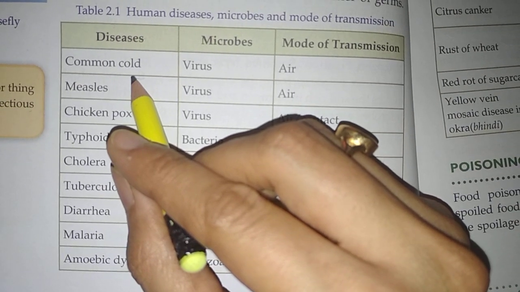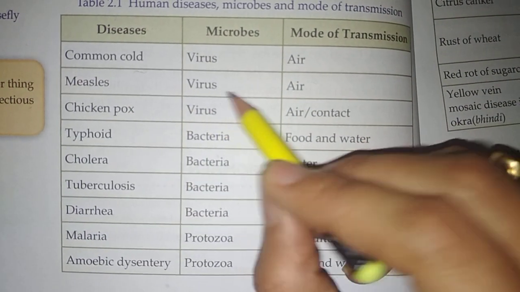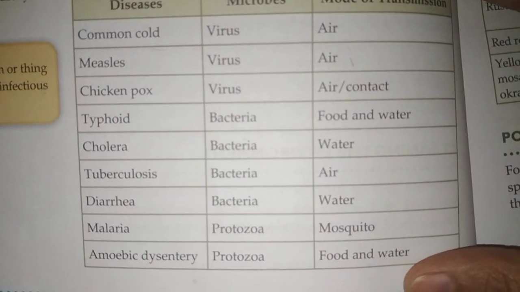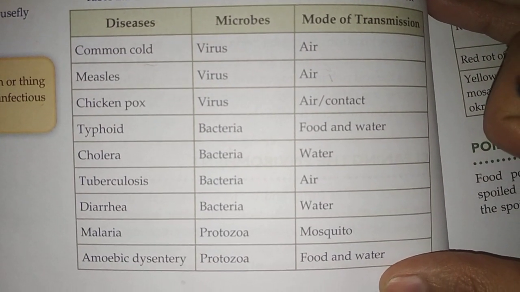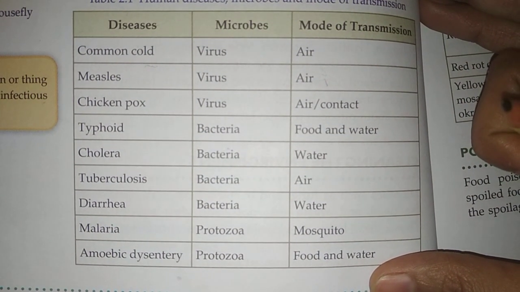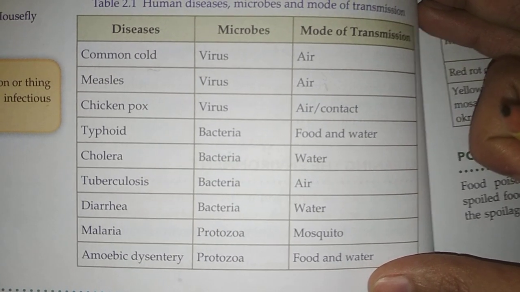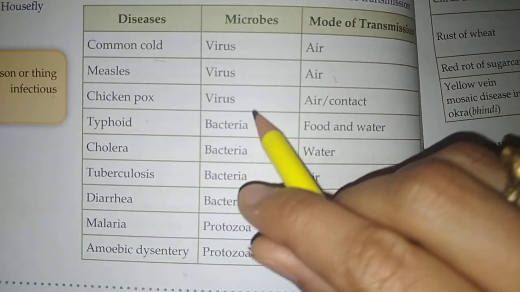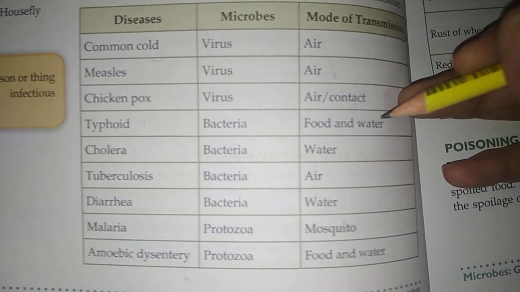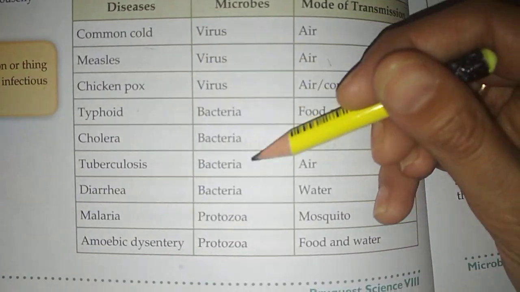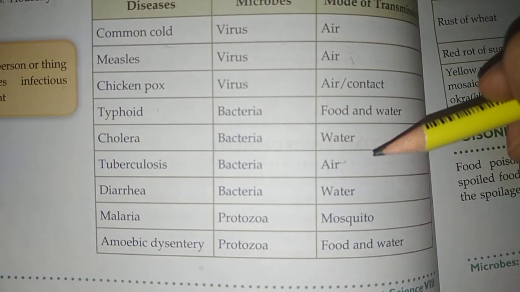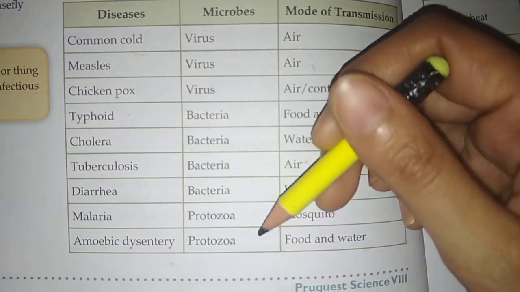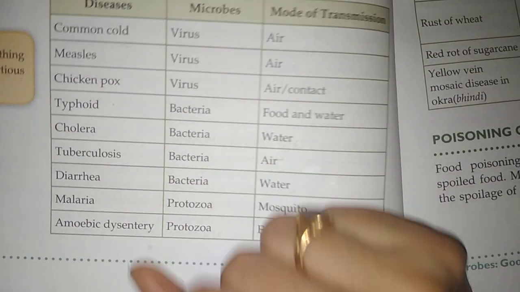First of all, the common cold: virus, air. Measles: virus, air. Nowadays the most trending virus is corona. This is also a communicable disease, spread by air, by contact, by food, water, from everywhere it can be spread. Chickenpox: virus, air and contact. Typhoid: bacteria, food and water. Cholera: bacteria, water. Tuberculosis: bacteria, air. Diarrhea: bacteria, water. Malaria: protozoa, mosquito. Amoebic dysentery: protozoa, food and water.